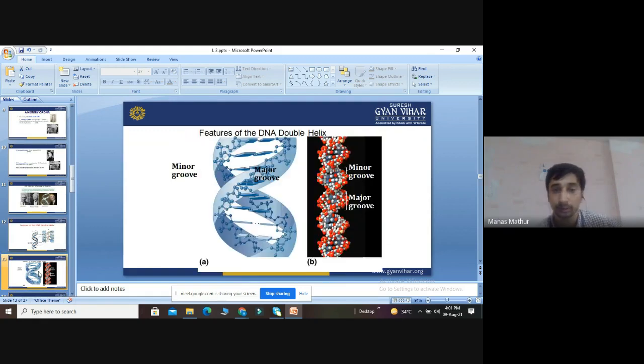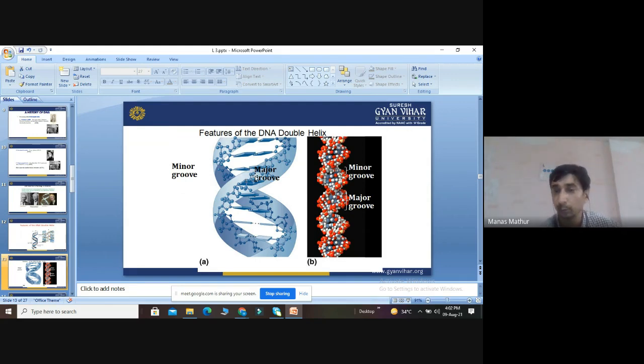Then this is a basic photograph of the DNA double helix. We can see these are the major grooves. This major folding, the major spacing, is called the major groove. The small space where the bases are found is called the minor groove. They are classified as major groove and minor groove based on the thickening, the space and the cleft.